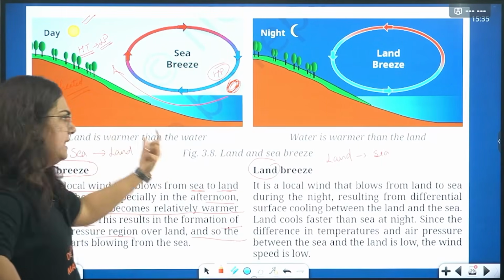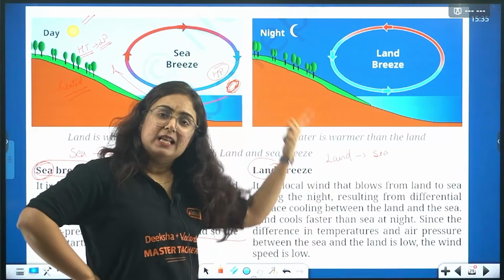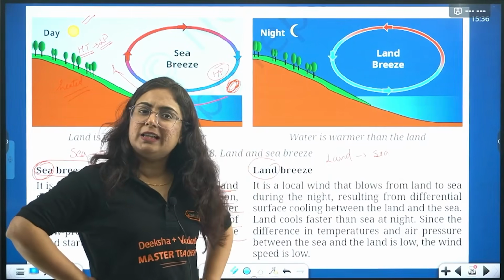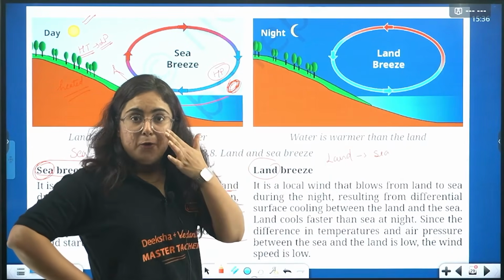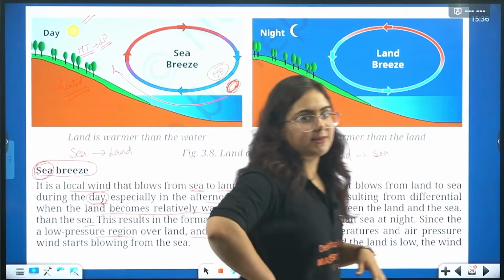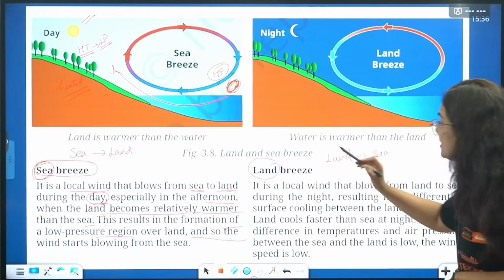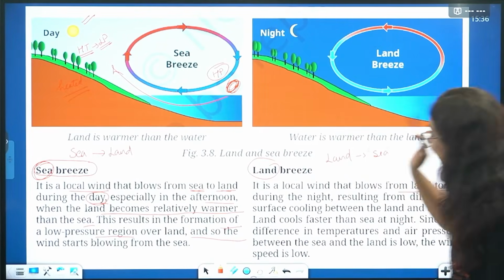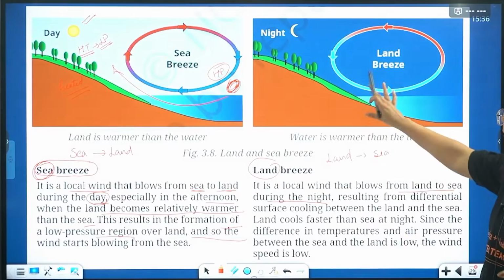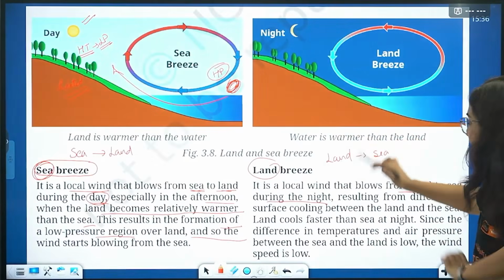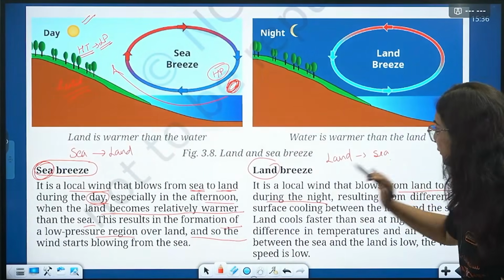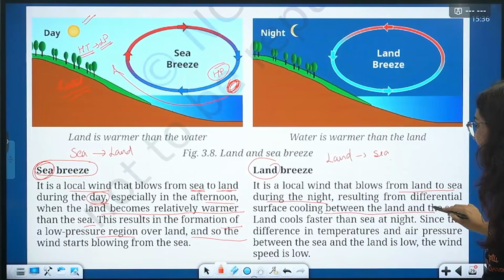Coming towards land breeze, now what happens? Now the situation gets reversed during the night. Why, beta? Because, pay attention, it is a local wind that blows from land to sea during the night. Why do the winds move from land to sea during the night? It results from different surface cooling between the land and the sea.